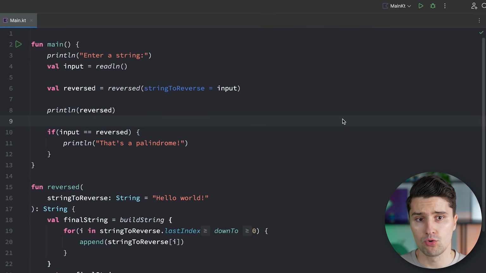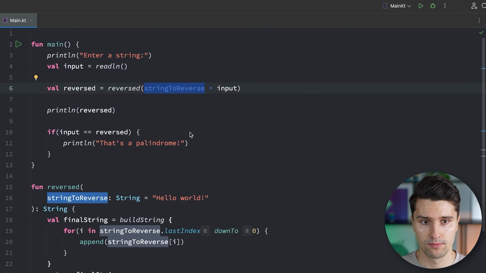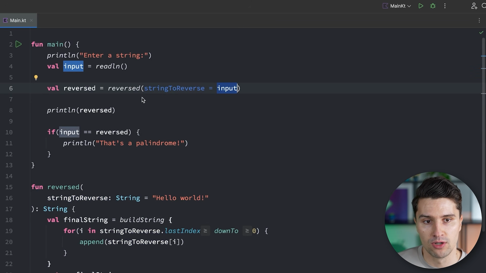Because this way it's much more readable to see, okay, this input is actually going to be the string to reverse. So this doesn't have any impact on the actual behavior of our code, but it does make it more readable. So I would only recommend to make use of that. That doesn't work for functions coming directly from Java that you use in Kotlin. So that's a pure Kotlin language feature. But if you have such functions that are just written in Kotlin code, then I would always make sure to use named parameters unless it's super obvious what a specific value is used for in that specific function.